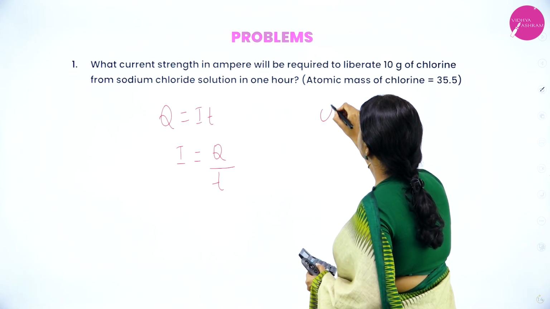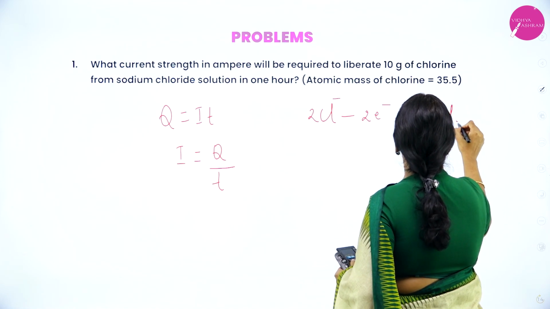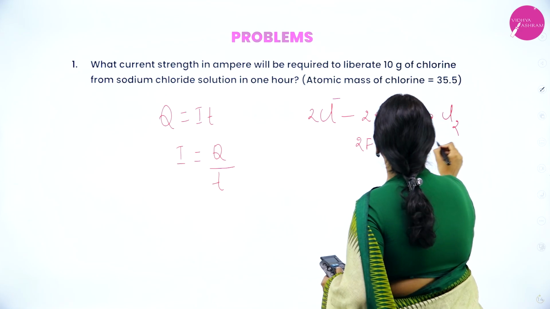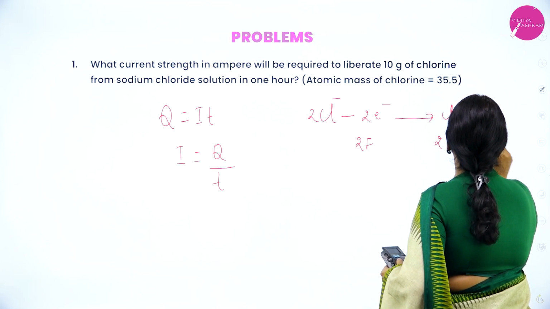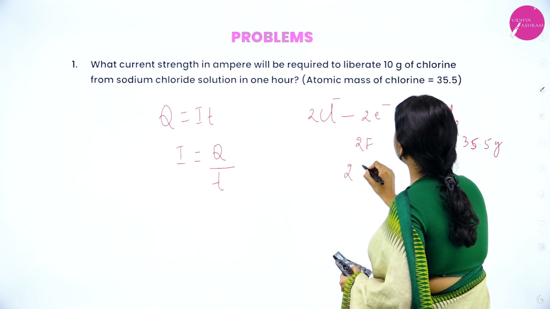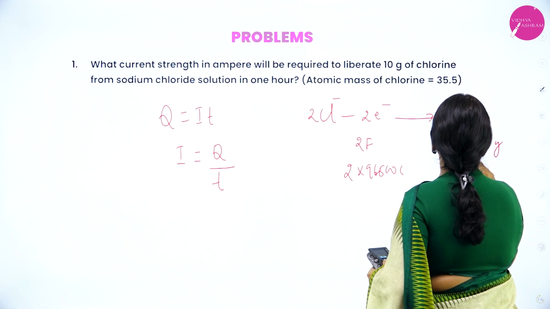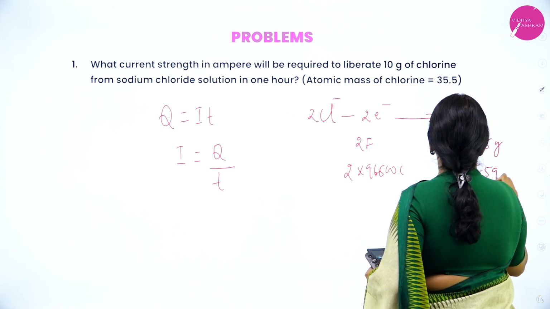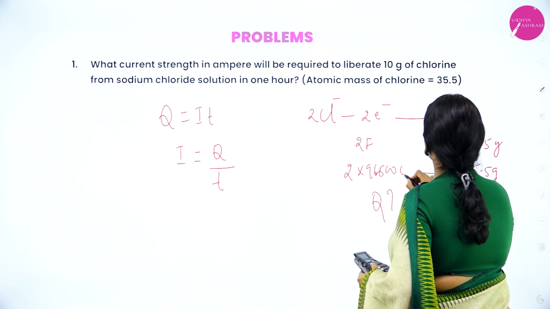So you have the relation 2Cl minus gives rise to Cl2: 2 Faraday, 2 into 35.5 gram. So 2 into 96,500 coulomb gives 2 into 35.5 gram. For 10 gram, how much is required?